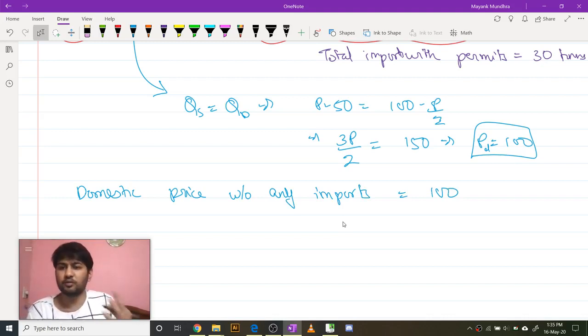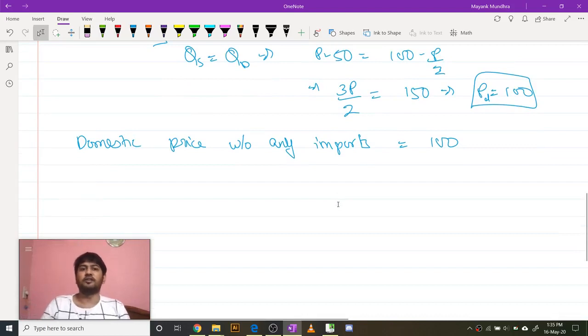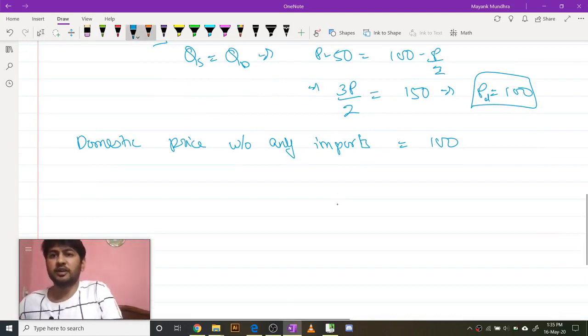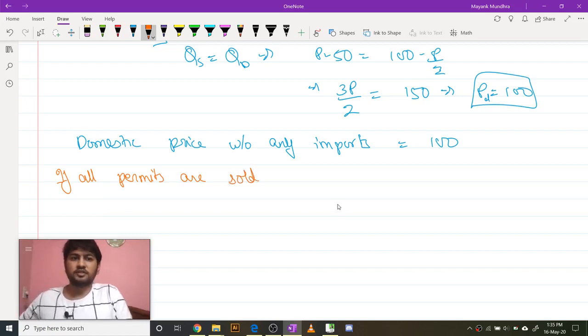So definitely people want to enter this market. Now if all permits are sold, first of all, the domestic price is greater than the foreign price, which is rupees 60.